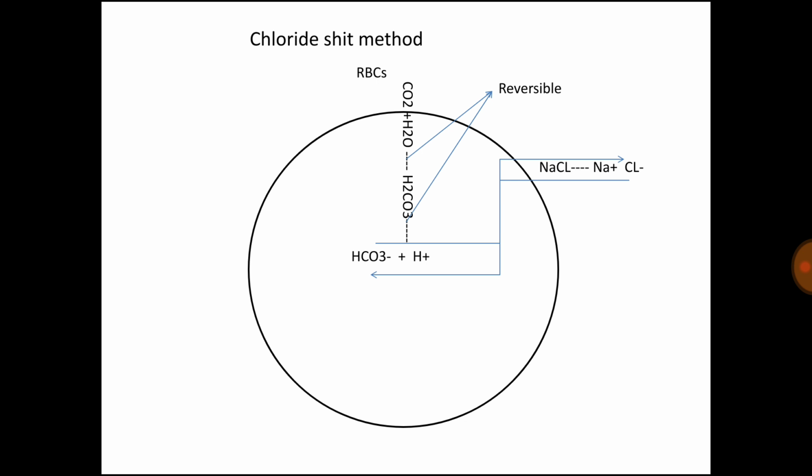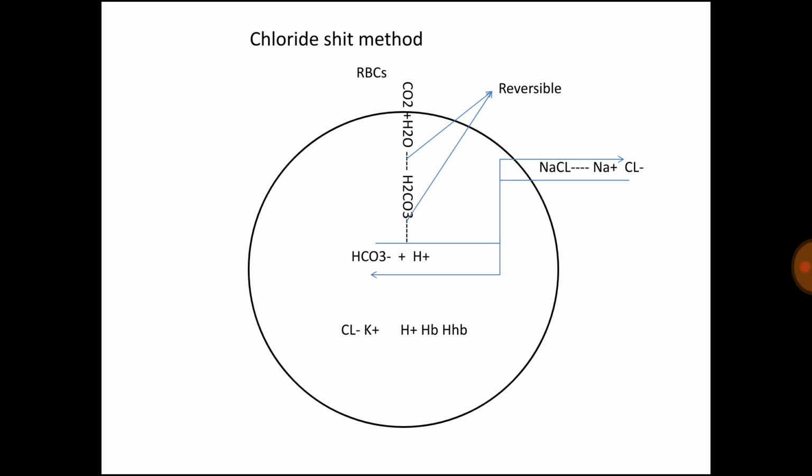The HCO3 minus moving outside reacts with sodium and forms sodium bicarbonate, and the Cl minus moves inside. So the transport of CO2 happens in the form of sodium bicarbonate, and the Cl minus moving inside reacts with potassium ion, and the H plus ion combines with hemoglobin to form HHb. So sodium bicarbonate is now formed outside of the RBC through the tissue capillary. Now it is going closer to the lungs, and the RBC are moving closer to the lungs, with CO2 in the form of sodium bicarbonate.